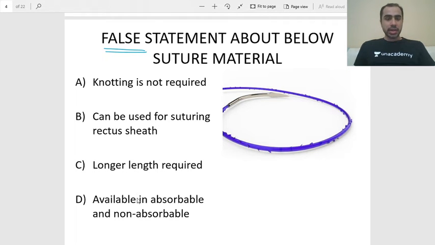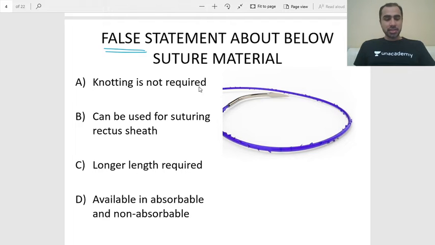Prayosikta says D, Nidhi says C, Aditya also says D. Okay. What is this suture? It's not your normal suture. Thorn. Okay. Yeah, you are seeing the thorn. That's right. What type of suture is this? Mind you, this has never been asked yet. This is something quite new. It's been there for maybe the last 7-8 years. Okay. Anuj Singh says C, longer length. So two people for C. Chanvi says knotting is not required.